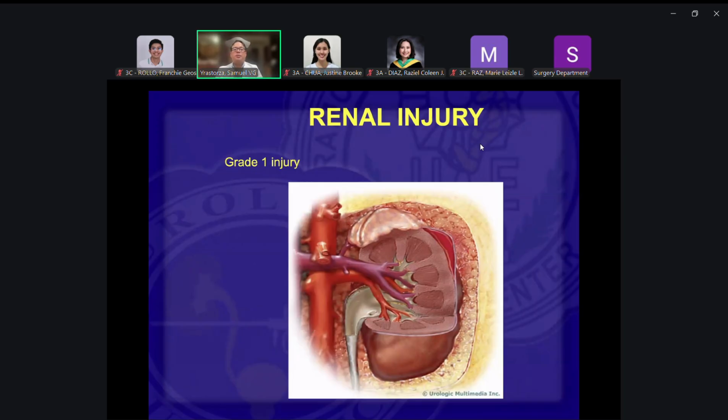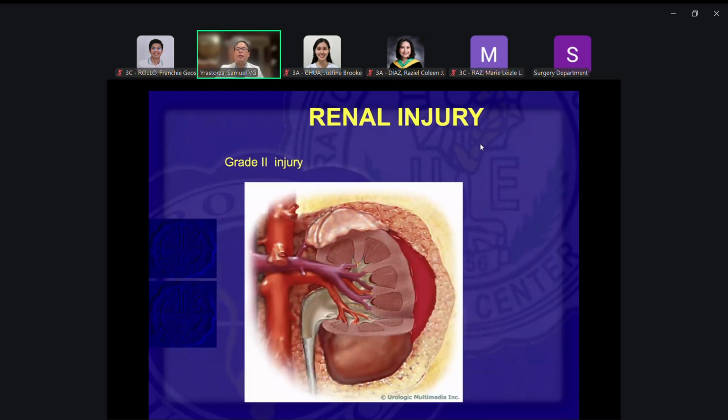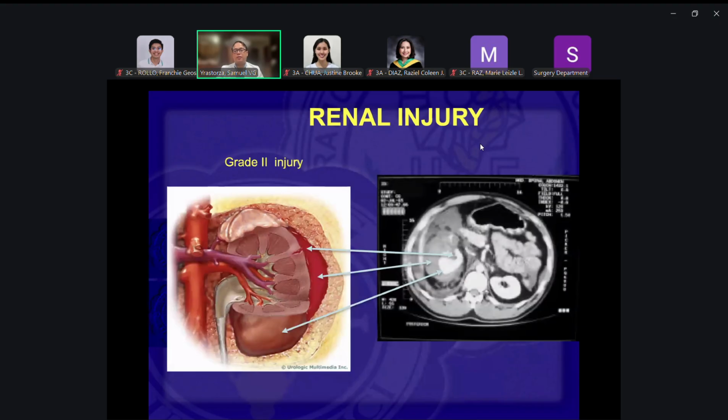Hindi ko na-update ang Zoom. Anyway, my pointer is not working. So there's hematoma on that side, okay, around the kidney. So that's the hematoma. And you can easily see that in your CT scan.